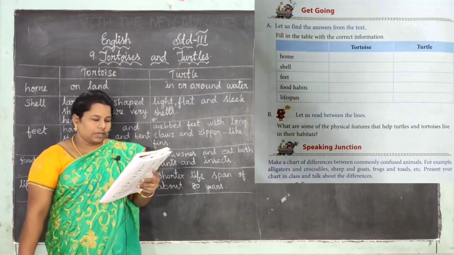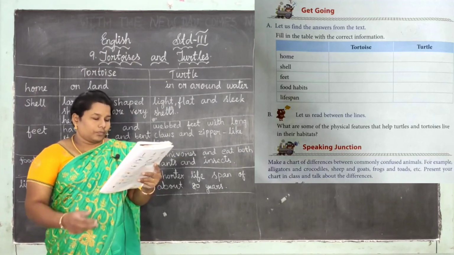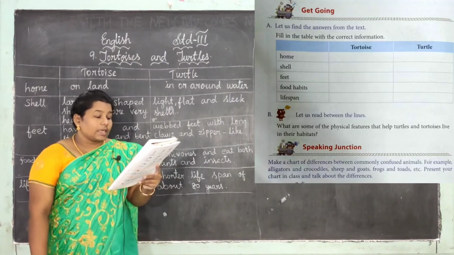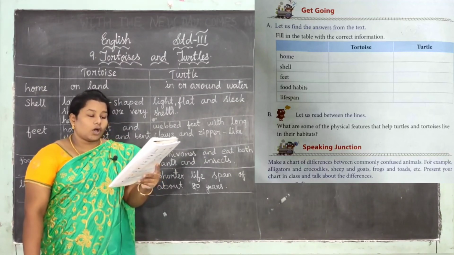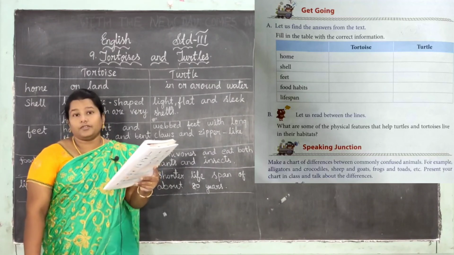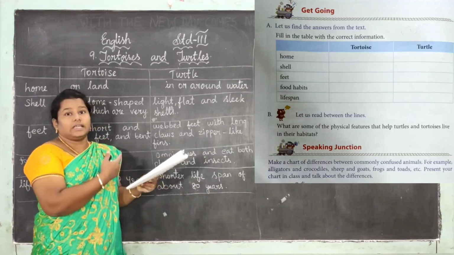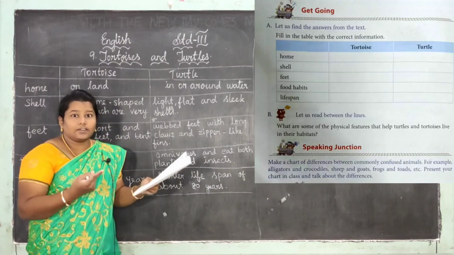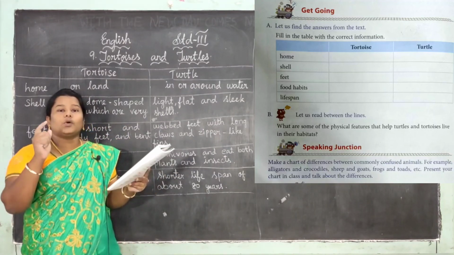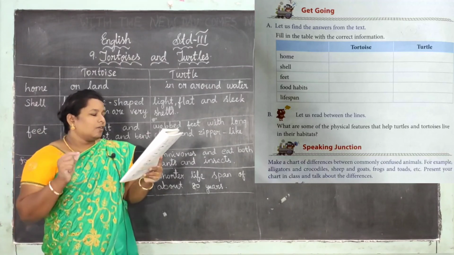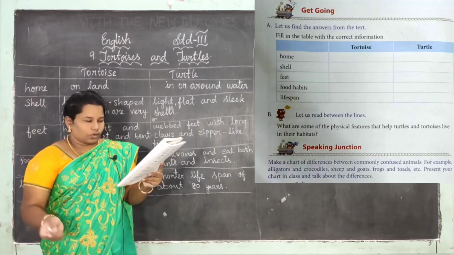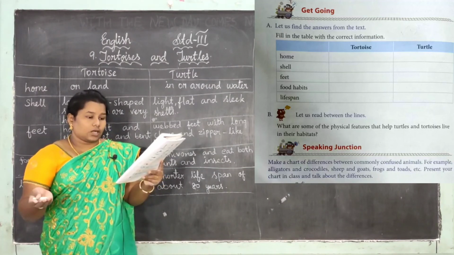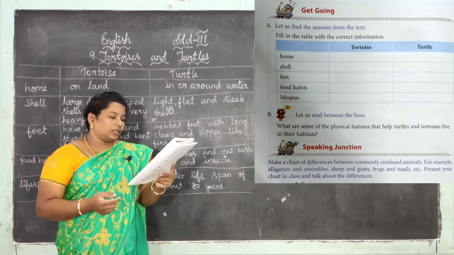See the next one. Let us read between the lines. Okay, speaking junction. Let me move to the speaking junction. Make a chart of differences between commonly confused animals. Commonly confused animals means like these fascinating creatures, where we will get confused, right? Like this you want to choose animals. See, example is given here. For example, alligator, crocodile, sheep, goat, frog, toads, etc. Present your chart in class.